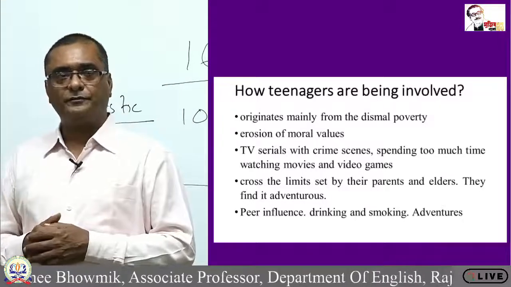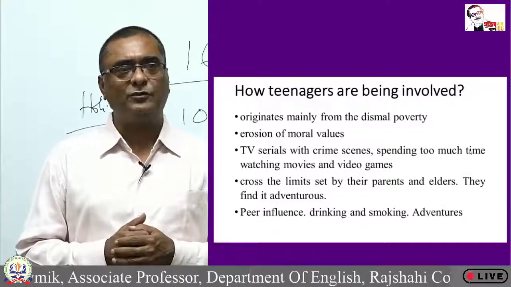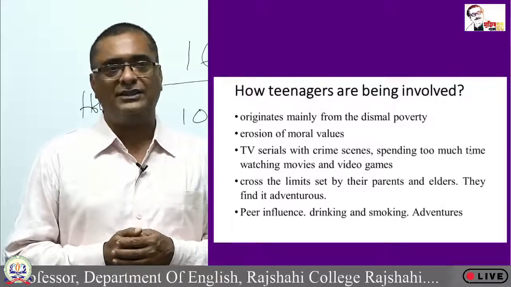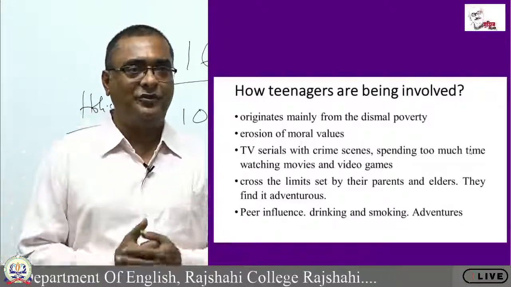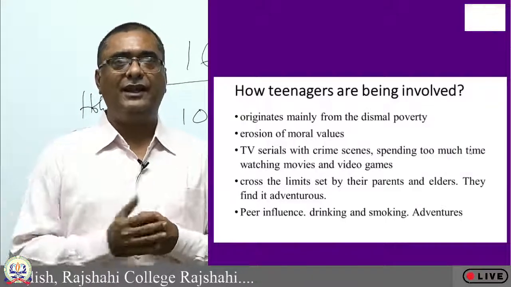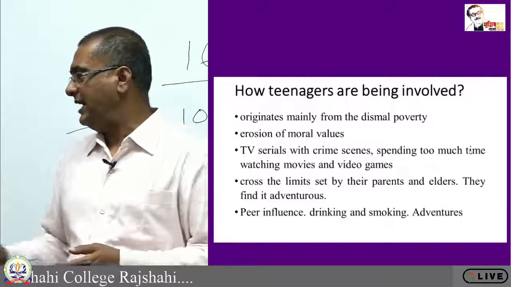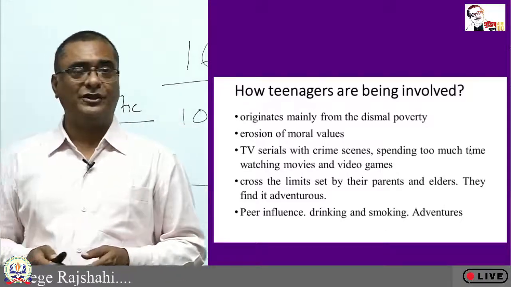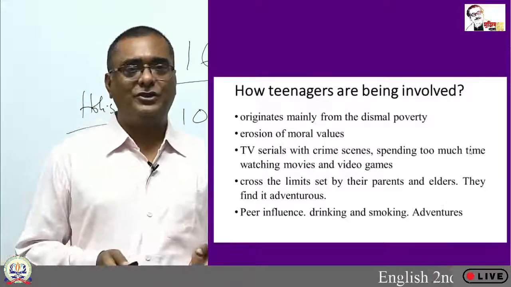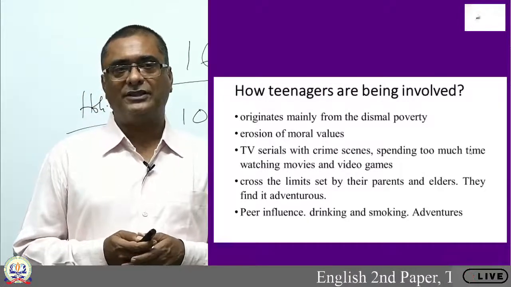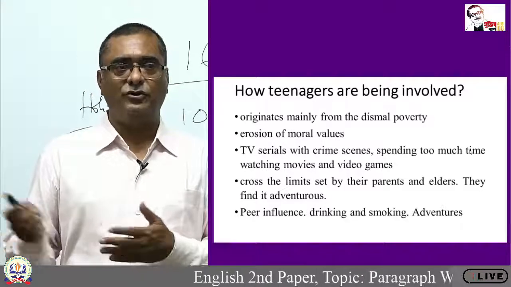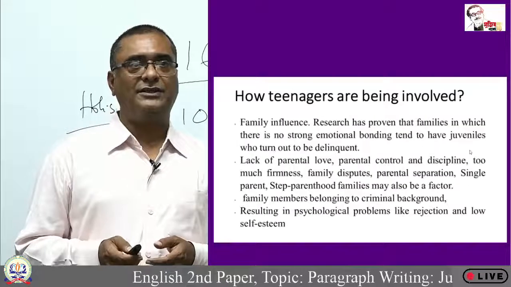Drinking and smoking. Another reason which works behind juvenile delinquency is peer influence, I mean the influence of friends. The influence of friends sometimes drives them to drinking and smoking and different things as well. So friends are also very important. Friends play either a very good role or a very bad role. The children may be influenced by their friends, and thus they may go to different types of criminal activities.